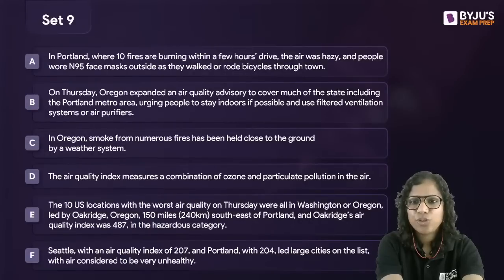Last question set for the day. Make a sequence. Okay, you have to make a sequence here.